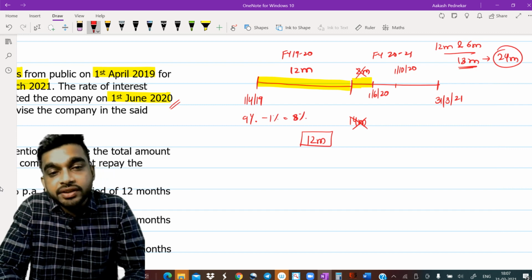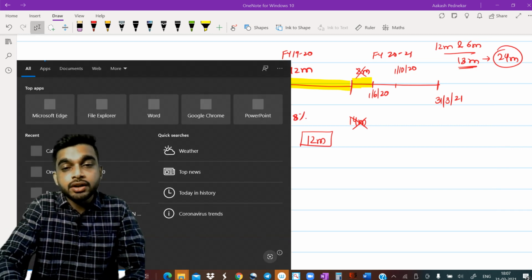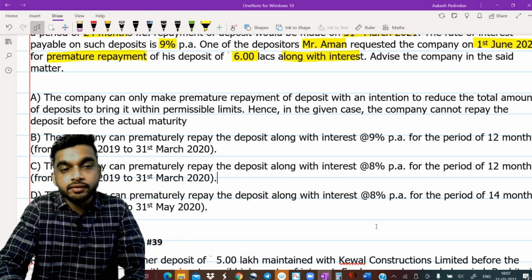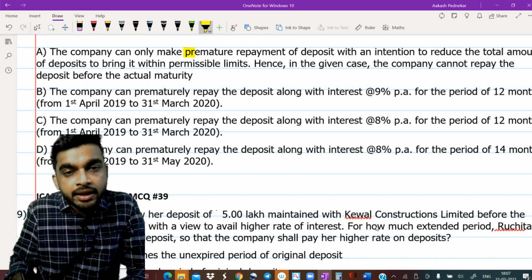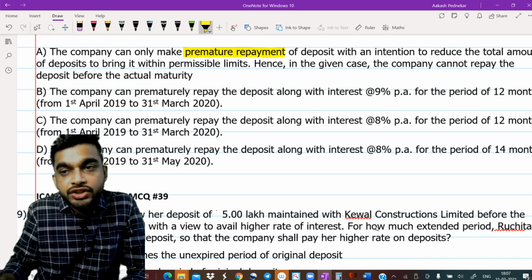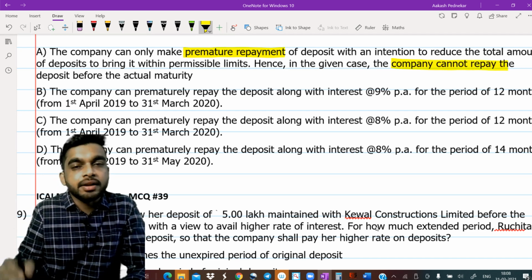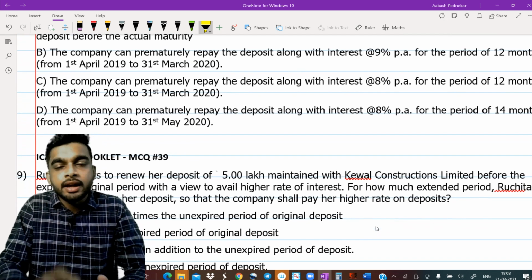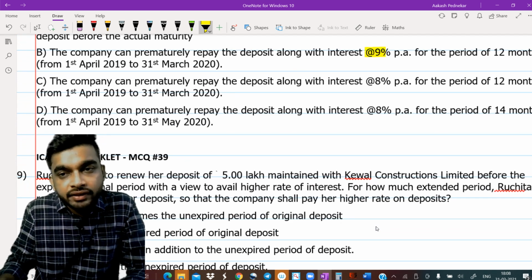Now let's see which MCQ is right. Focus. Let's go and see the MCQ options. Remember, you should always read all the 4 options. The first option says company can only make premature repayment of deposit with an intention to reduce total amount. Hence, in the given case, company cannot repay. That is wrong. We have seen the company can prematurely repay.